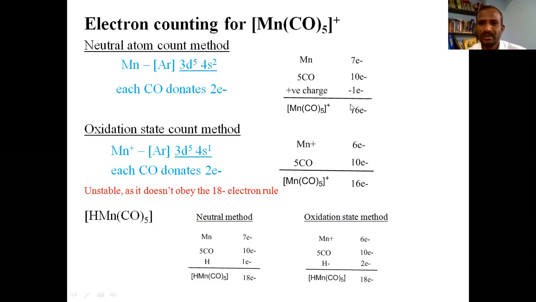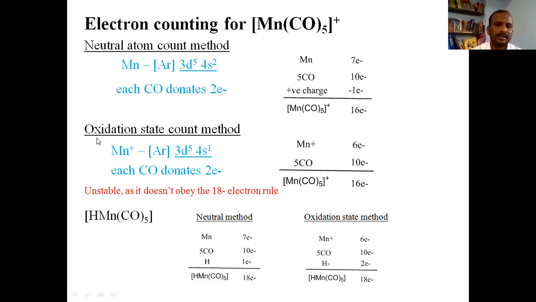Why should we subtract one electron? Because we have a positive charge on the coordination sphere. So 16 electrons, 16 is again not 18, hence we can say that this compound does not obey the 18 electron rule. This is by the neutral atom count method.